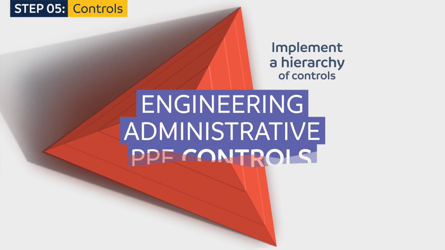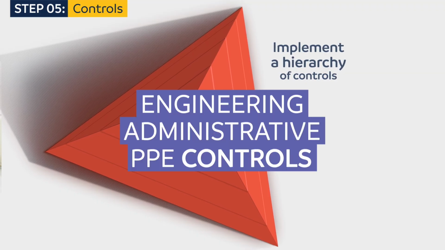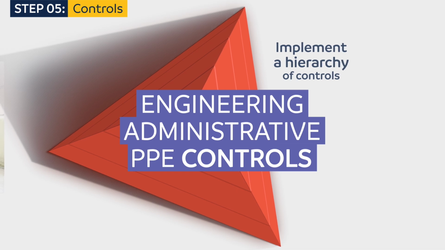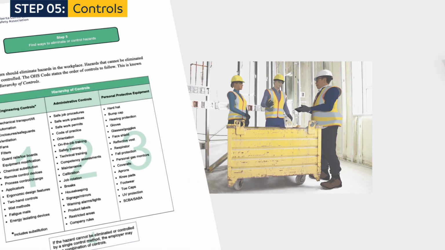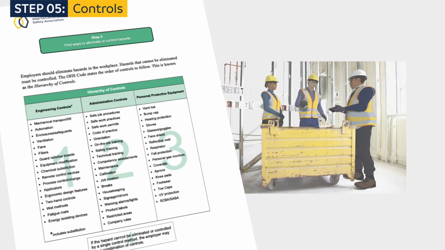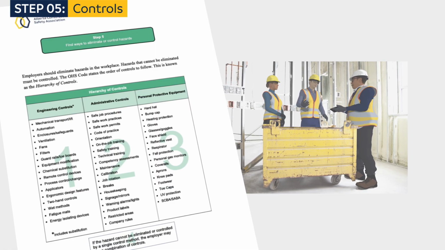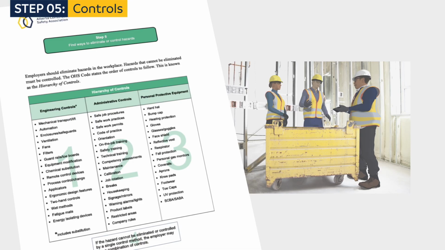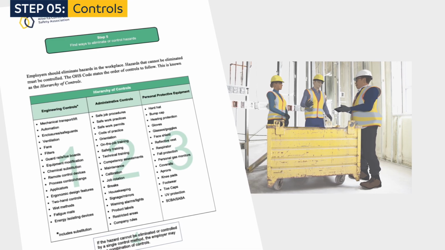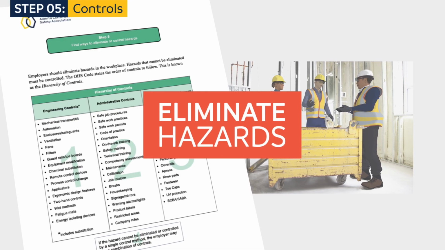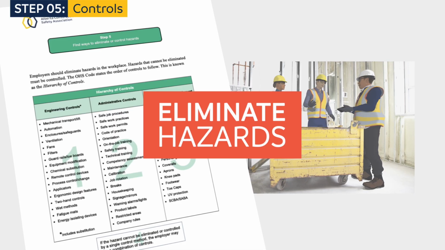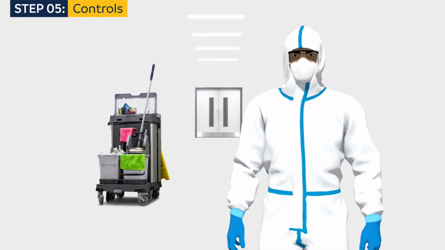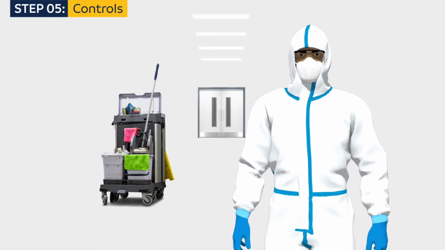Engineering, administrative, and PPE controls are established to minimize or eliminate potential hazards in the workplace. Remember, a formal hazard assessment should identify all potential hazards within identified tasks. What can we predict based on the work? Heavy lifting, fall from heights, sharp edges. First, we strive to eliminate the hazard, for instance, bringing all work to the ground instead of working at heights. Then, we implement engineering, administrative, and PPE controls to minimize or eliminate them.